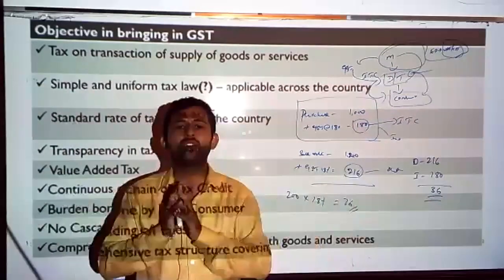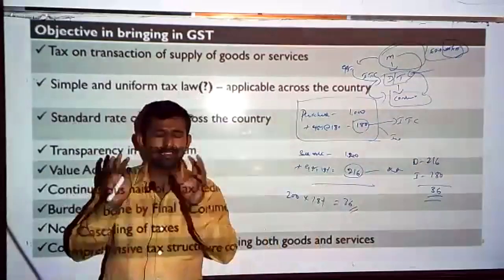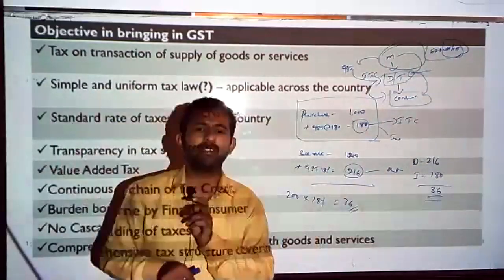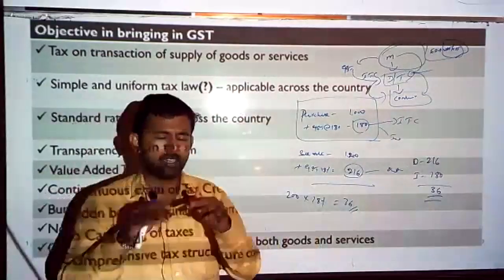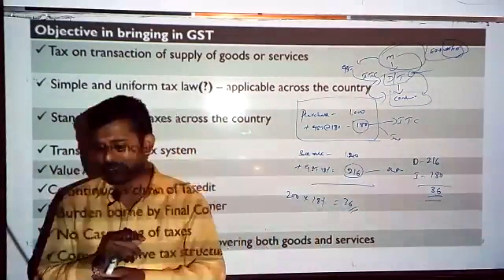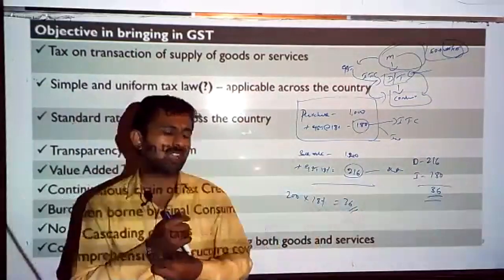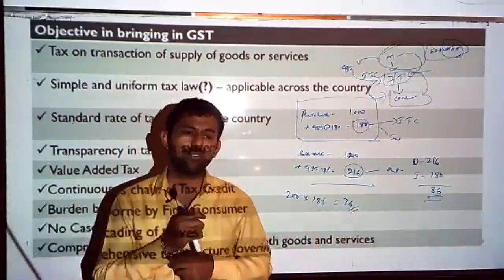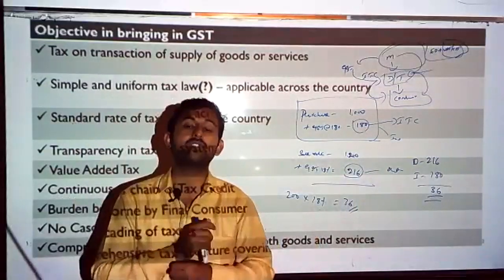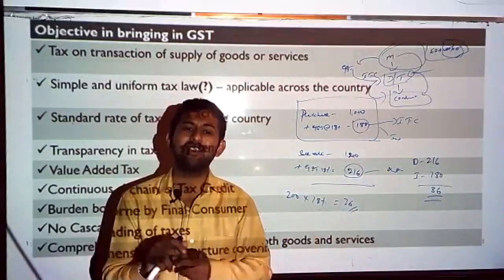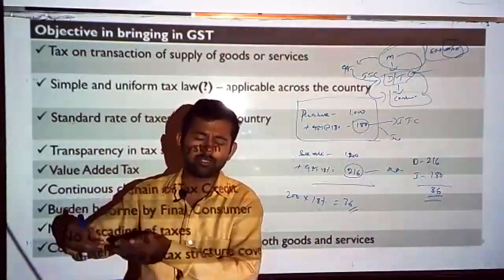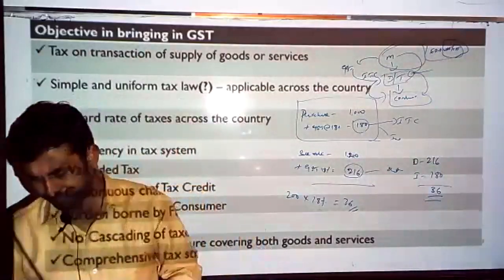If goods were purchased and sold locally, who could levy the tax? The center didn't have a power. Only the respective state government had the power to levy the taxes. It may be VAT or CST, sales tax, isn't it? CST again is governed by the central government, it is a law enacted by the central government. But who is collecting the taxes under the CST law? Again, it was going to the respective state government. It was also called an origin tax.